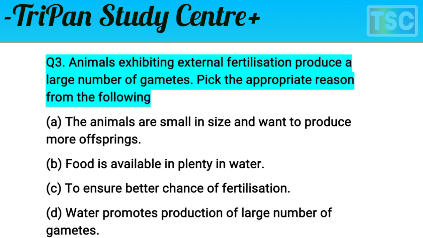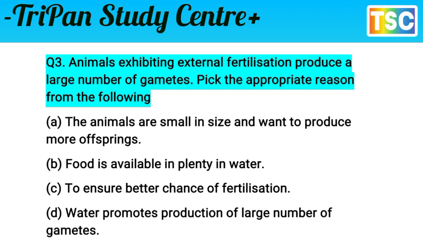Let's check the correct answer of this question. The question is clear and very interesting. Animals exhibit external fertilization, not internal. Internal means inside the body, but external means outside the body. External fertilization takes place in these animals and produces a large number of gametes.